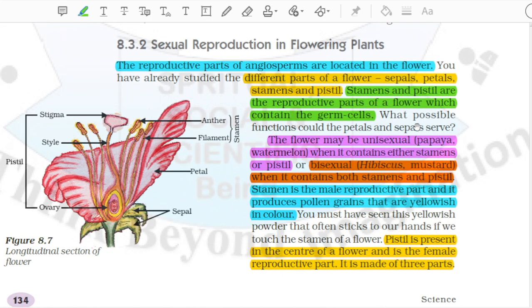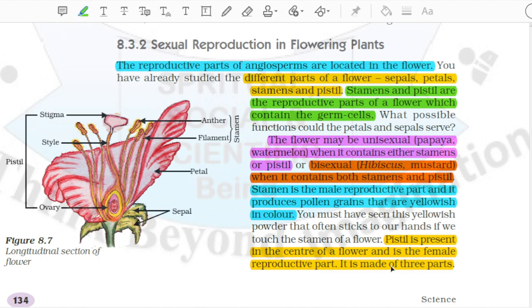The flower may be unisexual (papaya, watermelon) when it contains either stamens or pistil, or bisexual (hibiscus, mustard) when it contains both stamens and pistil. Stamen is the male reproductive part and it produces pollen grains that are yellowish in color. You must have seen this yellowish powder that often sticks to our hands if we touch the stamen of a flower. Pistil is present in the center of a flower and is the female reproductive part.